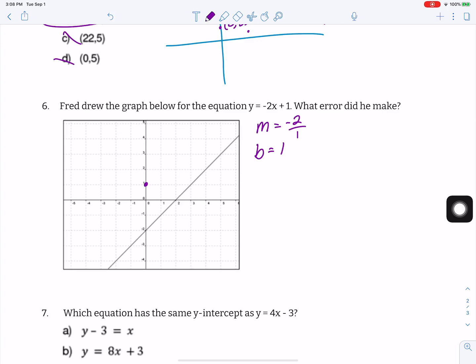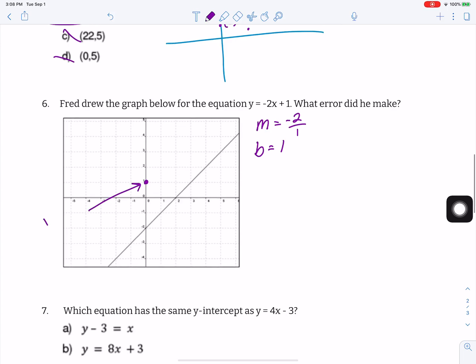The y-intercept is off, should be up here. And I'm just going to label it as y-intercept, a shorter version of it. And my slope should be negative.